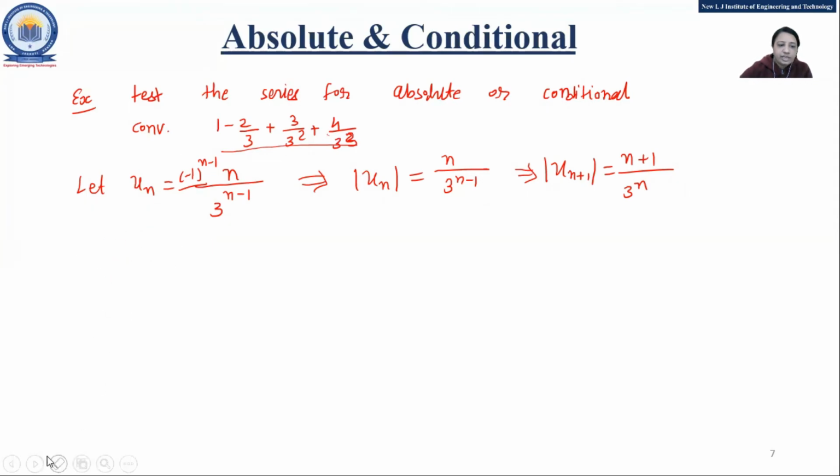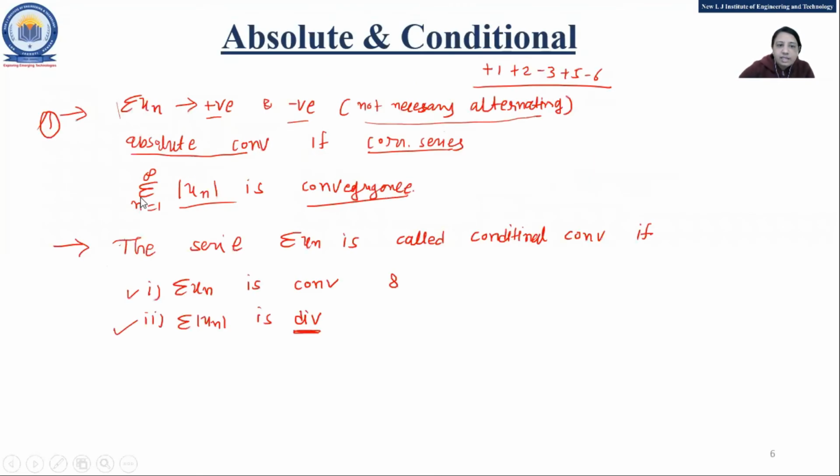Now how to check it? Whether it's convergence, absolute or conditional, how to check it? For absolute, we are supposed to check that summation n equal to 1 to infinity, mod un is convergent. So using which test can we go for that?